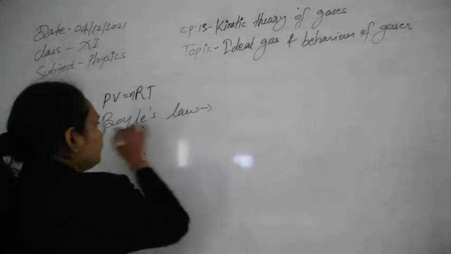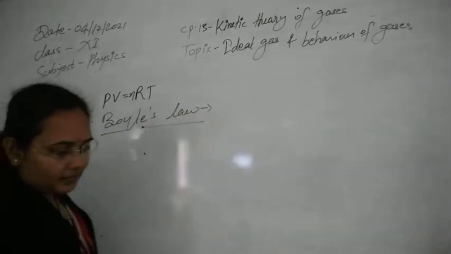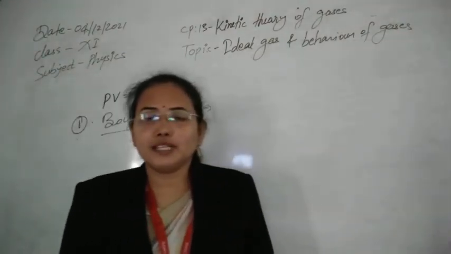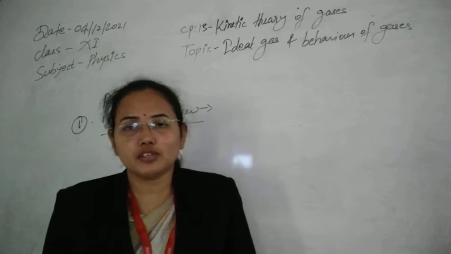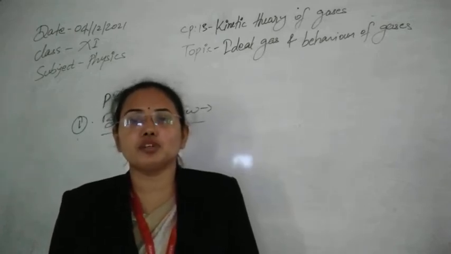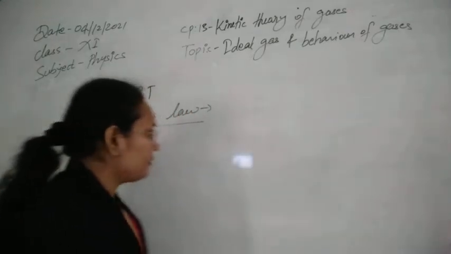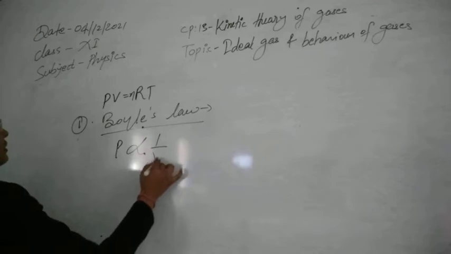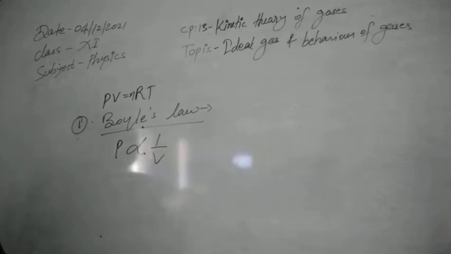So Boyle's law, what is it saying? It is saying that at constant temperature, the product of pressure and volume is always constant, or you can say at constant temperature, pressure is inversely proportional to its volume. So we can write P is inversely proportional to 1 by V. You can also calculate this from here.